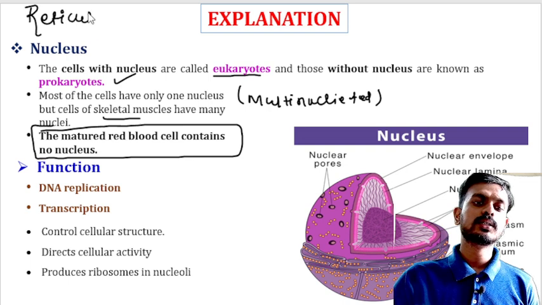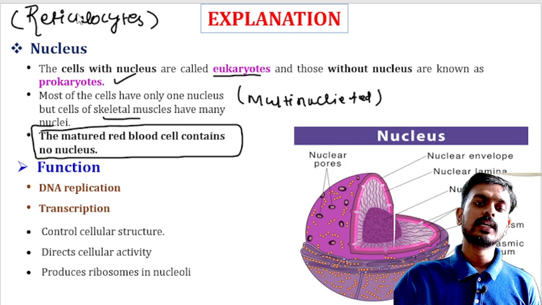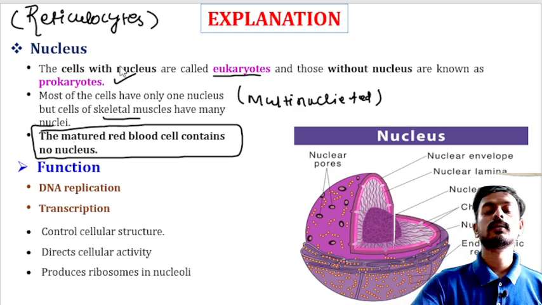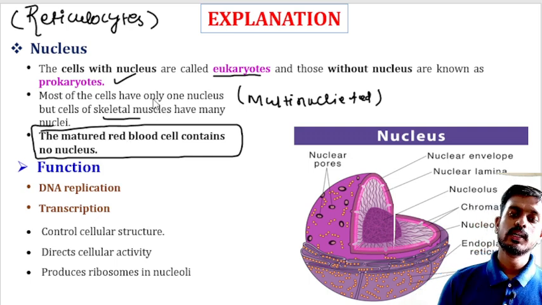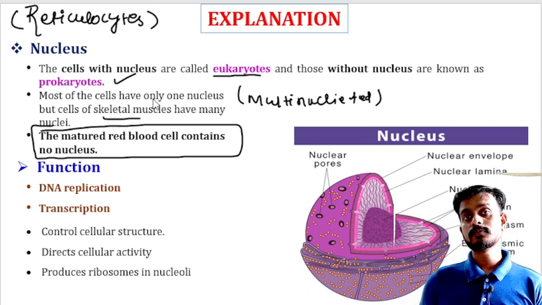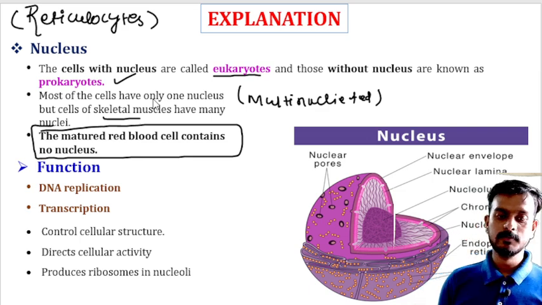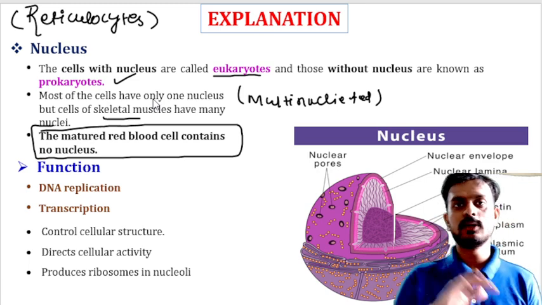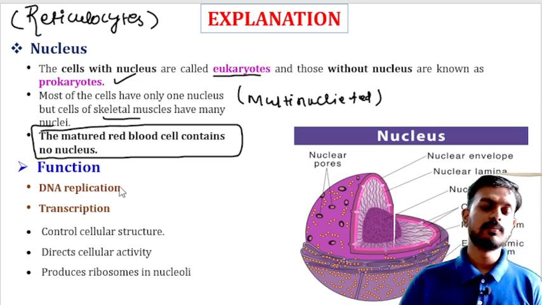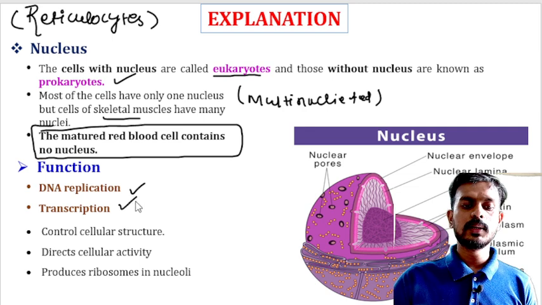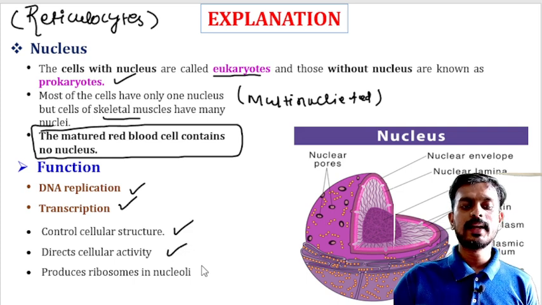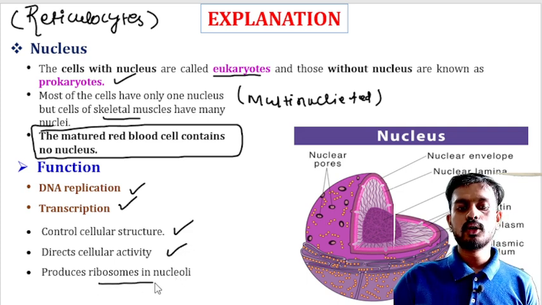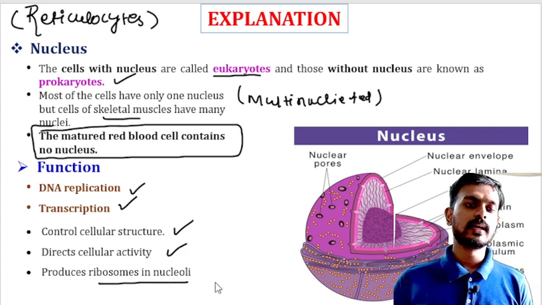Reticulocytes, also known as immature RBC, contain a nucleus, but when the RBC gets matured, that nucleus disappears. So the functions include DNA replication, transcription, control of cellular structures, directing cellular activity, as well as producing ribosomes in nuclei. These are the functions of the nucleus.